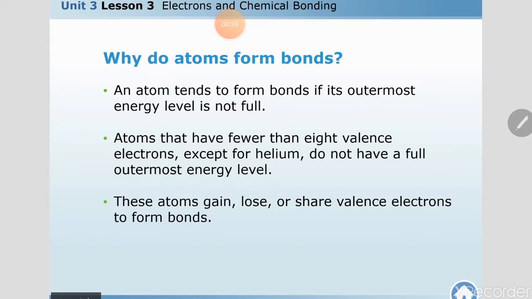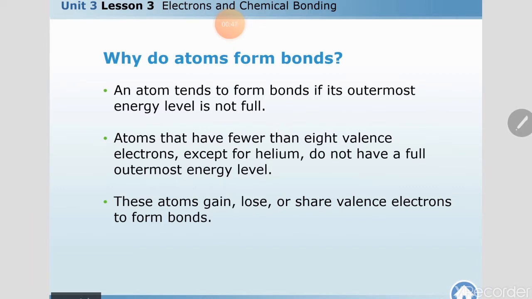Okay, let's start. We will talk about why the elements react with each other, or why an atom tends to form bonds with another type of atom.